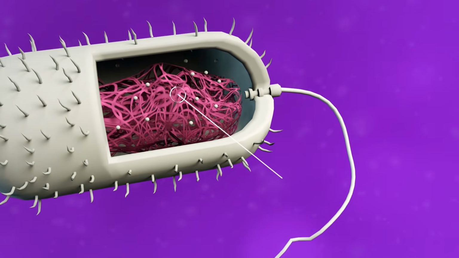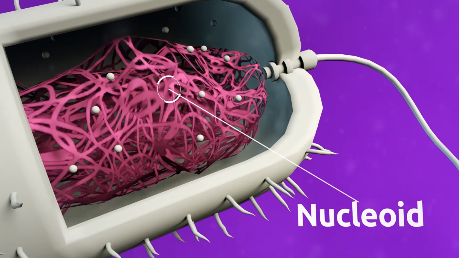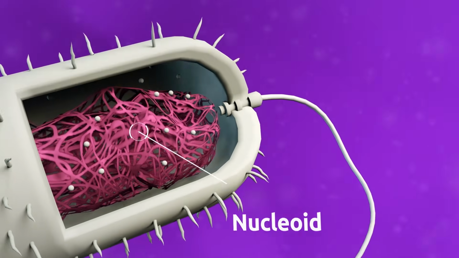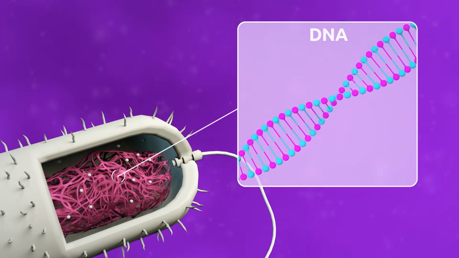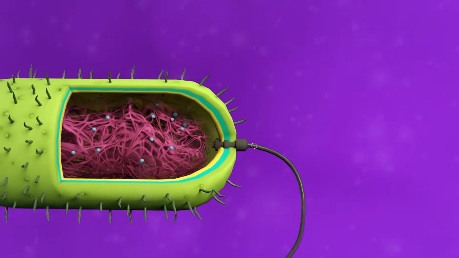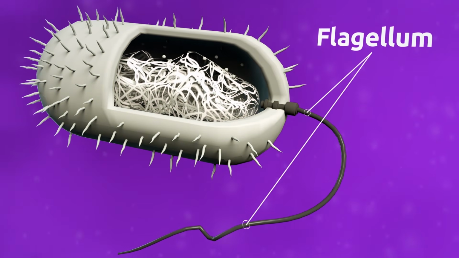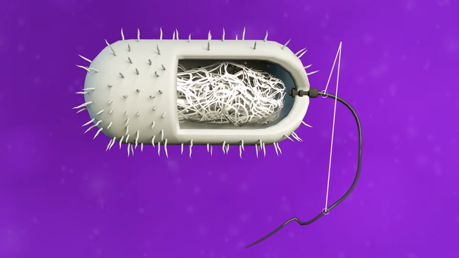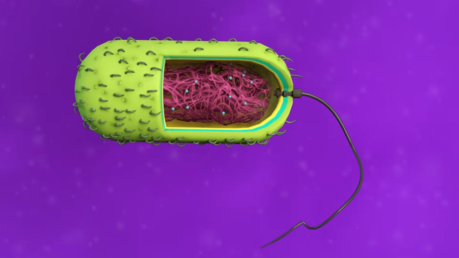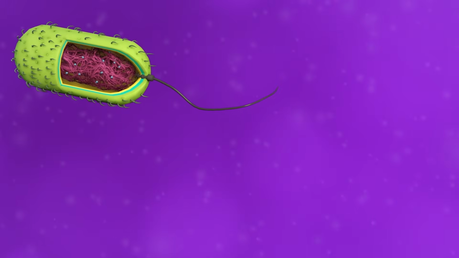The nucleoid is the part of the cell where DNA is found. DNA is formed by genes which store the genetic information of a living being. The flagellum is found in some prokaryotic and eukaryotic cells. It's a lash-like appendage which allows a cell to move. Sperm cells, for example, move via flagella.